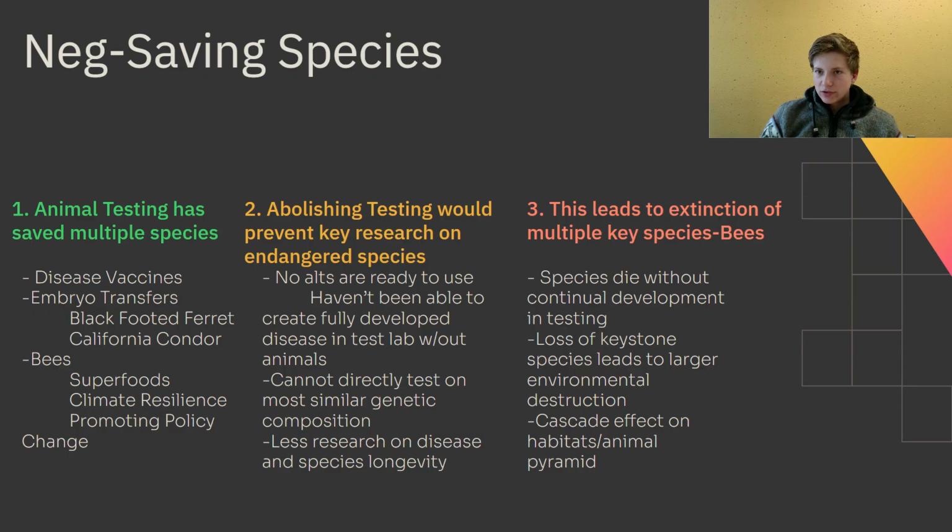We've been able to test climate resilience for bees, and we use that research to promote policy to fund beehives, literally, or make it easier for bees to exist in certain ecosystems and habitats that are helping to reduce effects of climate change and make it easier for ecosystems to survive. Animal testing on a net basis has made it easier for keystone species such as bees and elephants. Keystone species are species that are so necessary for an environment's survival and health that they are required for environments to grow. With the loss of them, there'd be significant harm to those species' environments holistically.